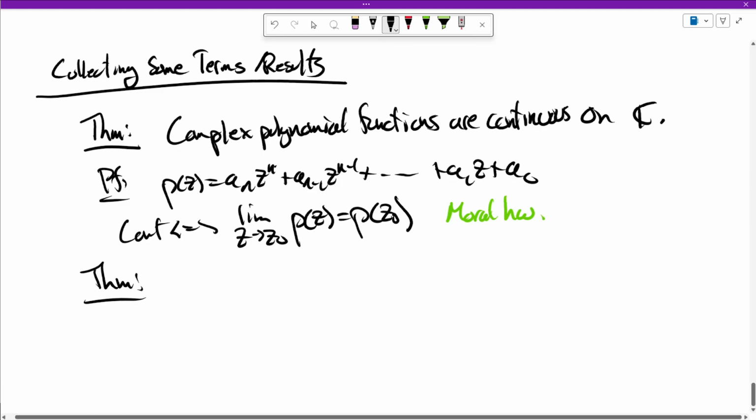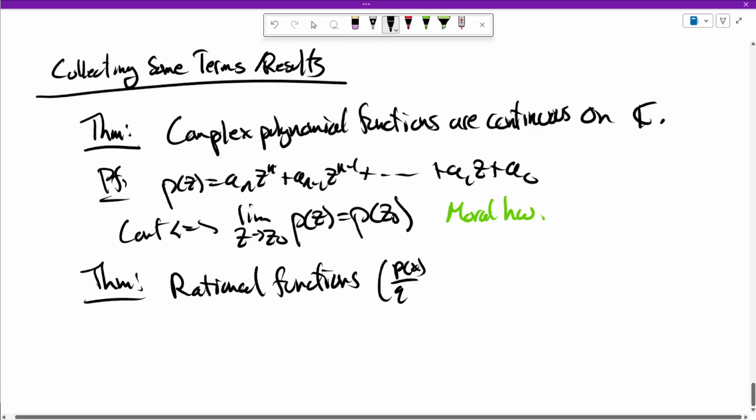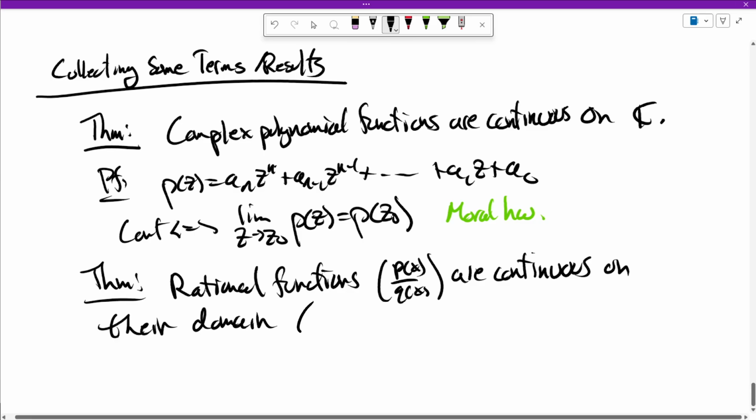And since quotients of continuous functions remain continuous, we also know that rational functions, which are quotients of polynomials, so p of z over q of z, are continuous on their domain. What's their domain? Well, it's the places where the denominator is not 0. So the domain D is the z's in C such that q of z is not 0.